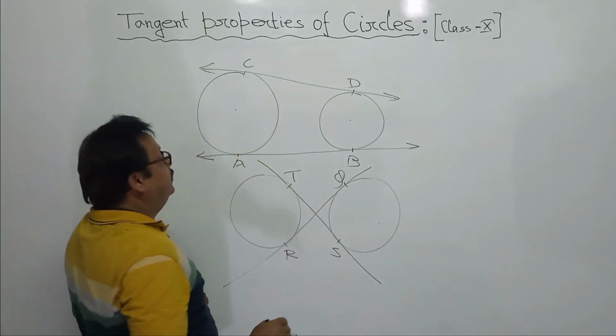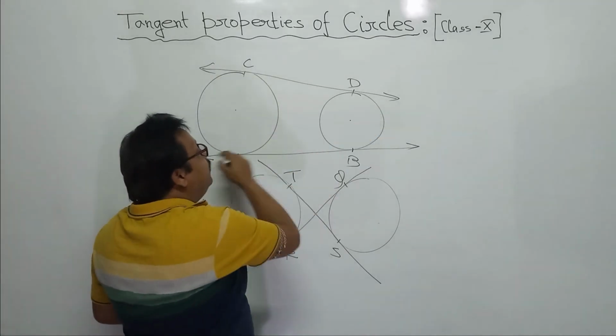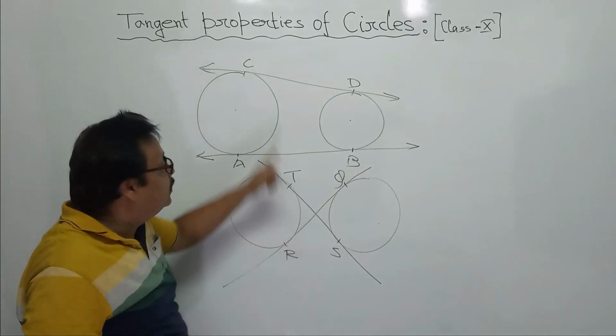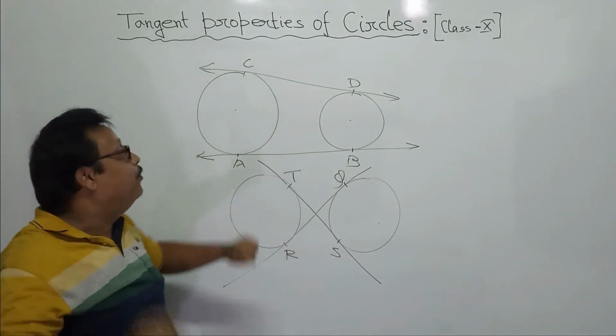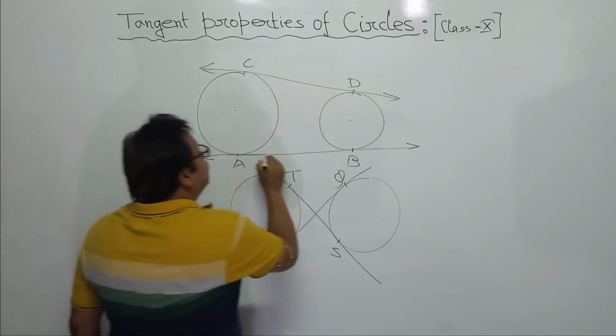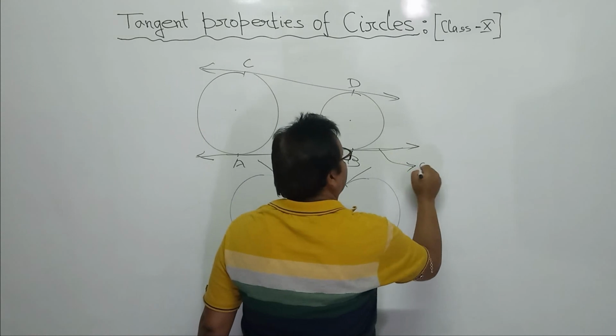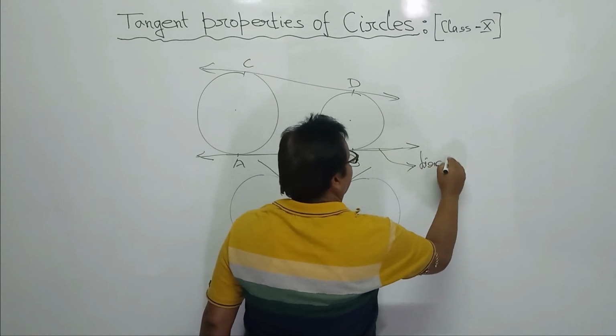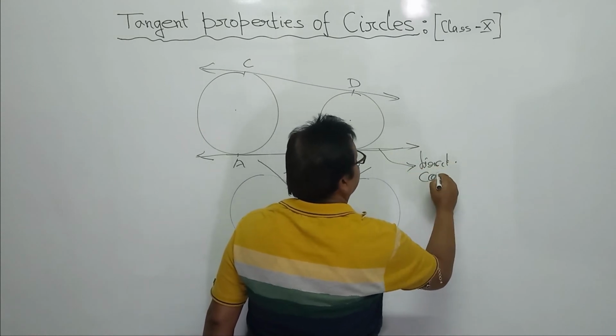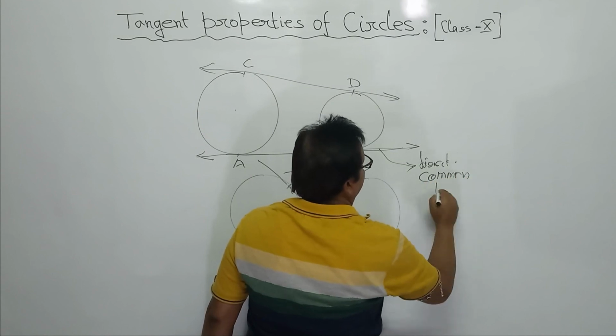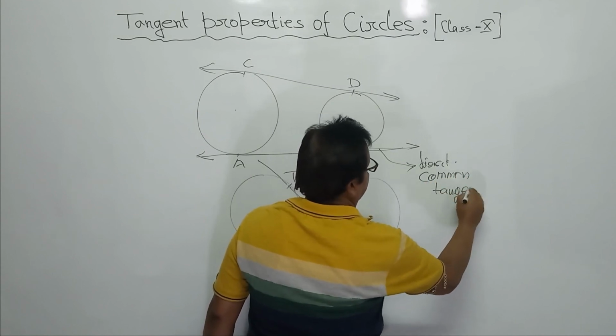Now see here. What is special about such types of tangents? Do they have the same name? No. This type of tangent is called a direct common tangent.